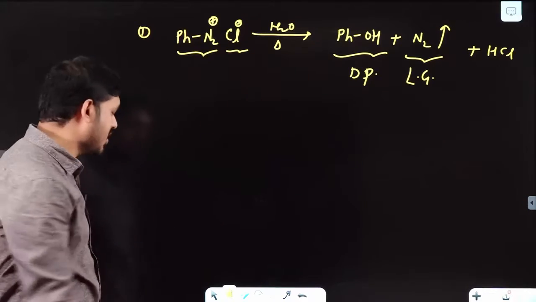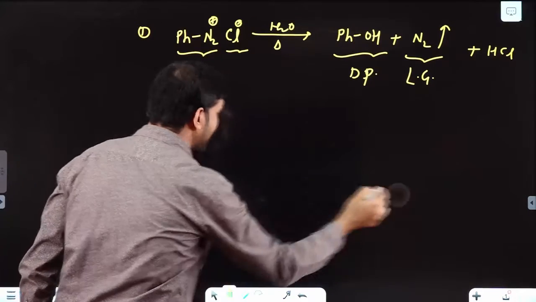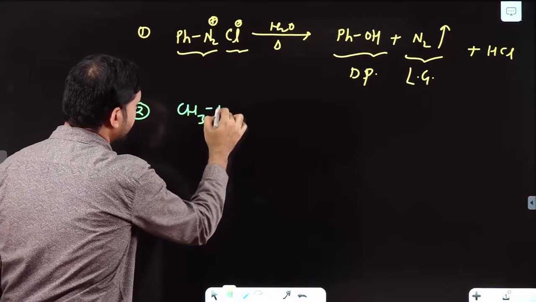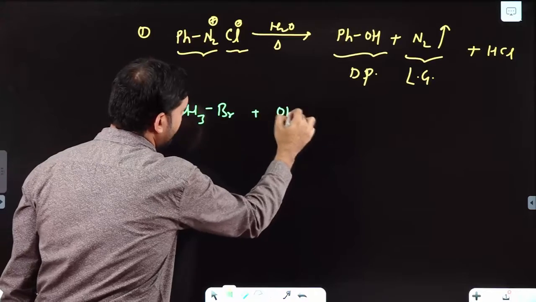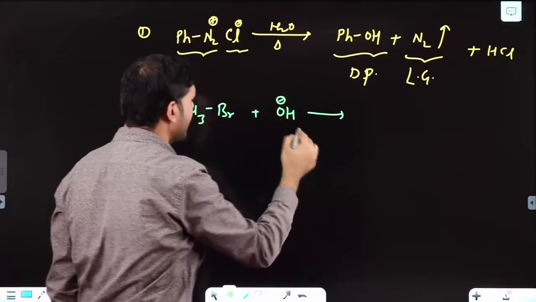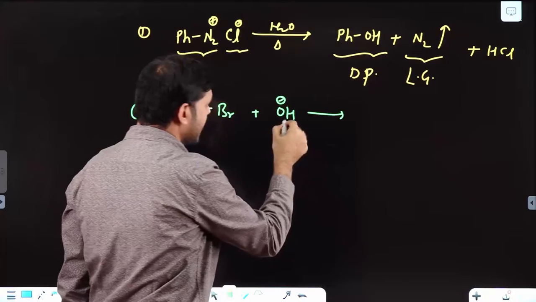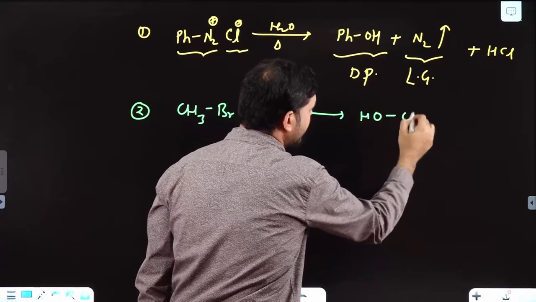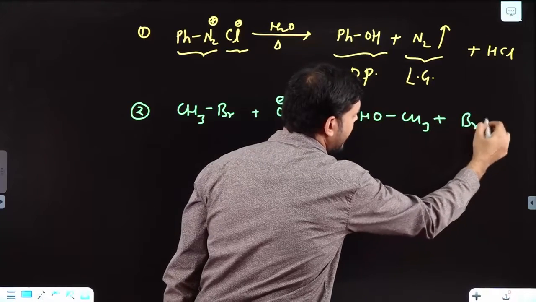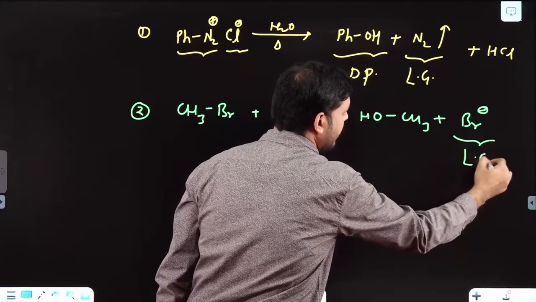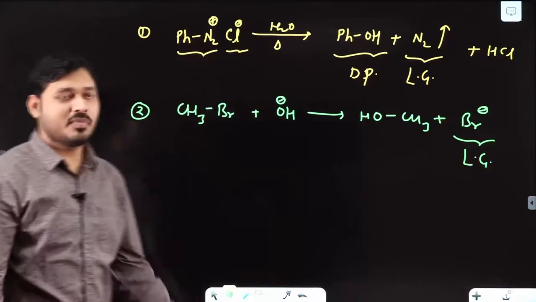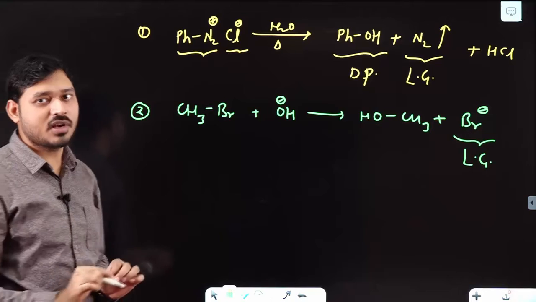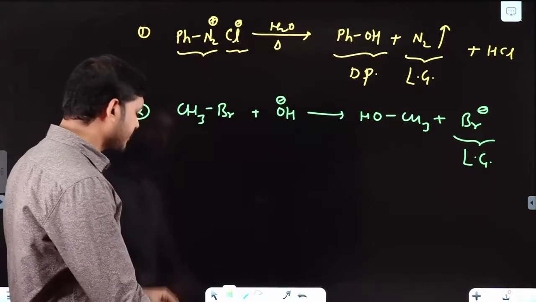See, from this reaction you can observe, and I am giving you one more reaction. CH3Br plus OH minus. Here what happens? OH minus is an attacking reagent, a nucleophile, and due to which we get OH CH3 plus Br minus. See, this is the leaving group here. Now the leaving group is Br minus.